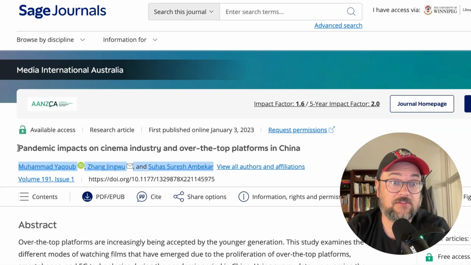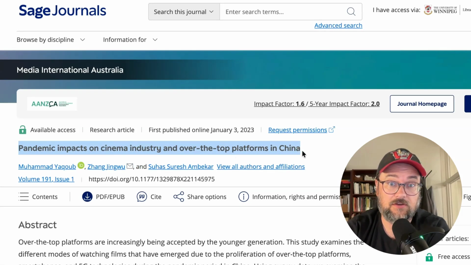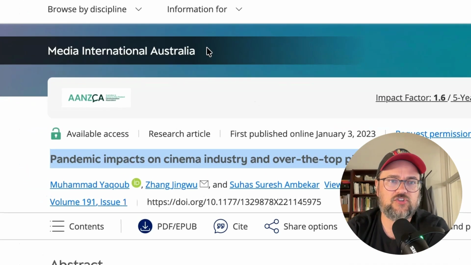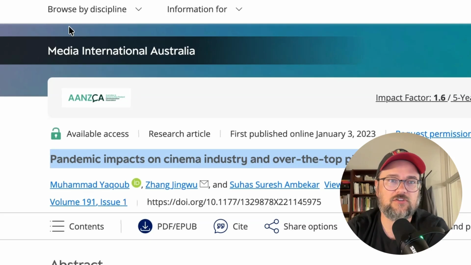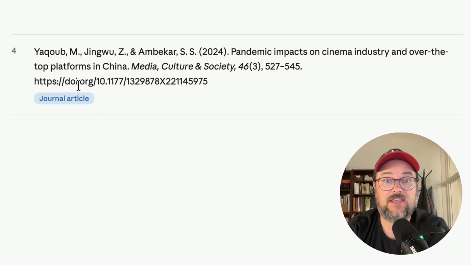Now, what I notice is that there is a source here called Pandemic Impacts on Cinema Industry and Over-the-Top Platforms in China. However, the name of the journal here is actually Media International Australia, whereas the AI-generated reference attributes this to Media, Culture, and Society.